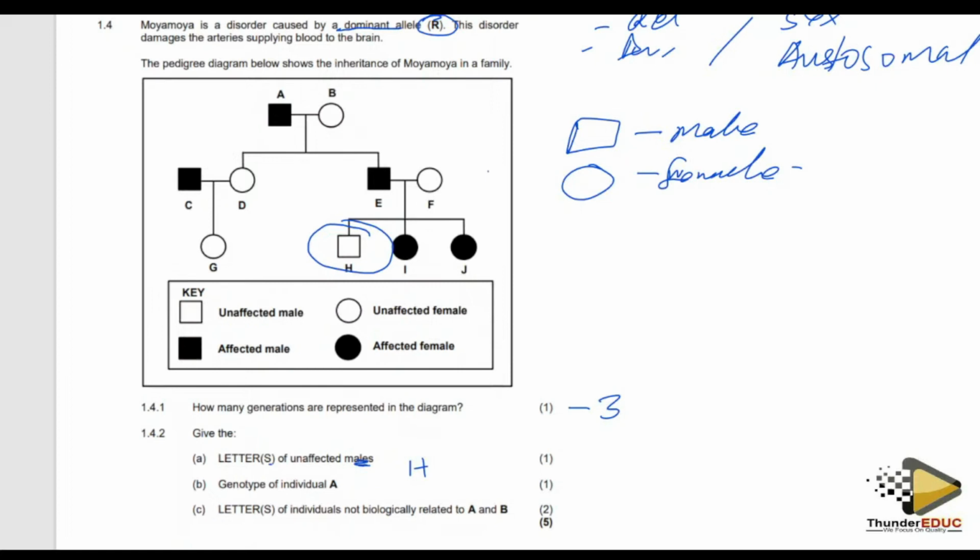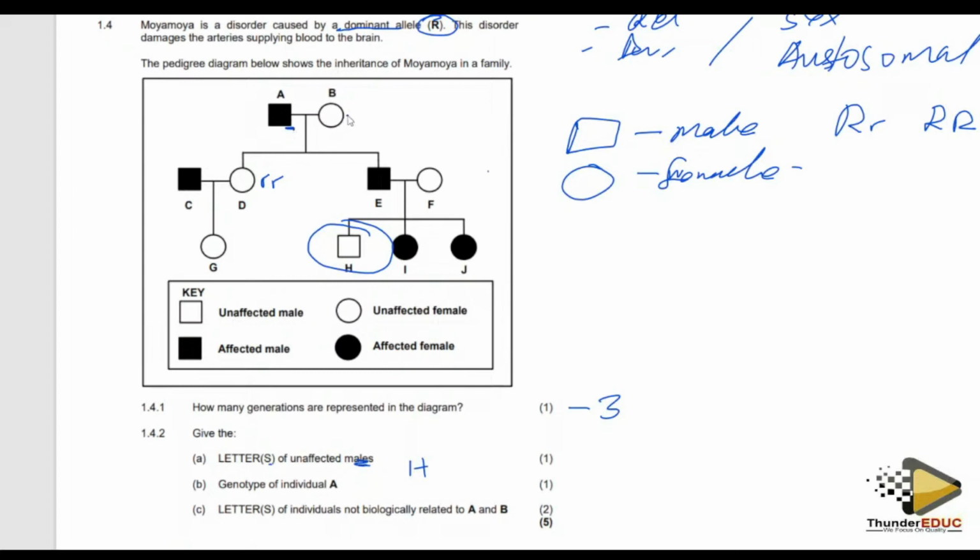Number 2 produced a kid who is a female, and this kid is not affected. What does it mean? If this kid is not affected, it means that this person is recessive, small r. And this one is not affected because this is caused by a dominant allele. So this individual A can either be capital R, small r, or capital R, capital R.